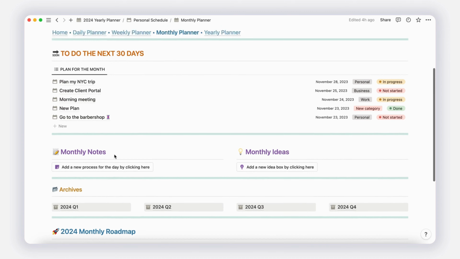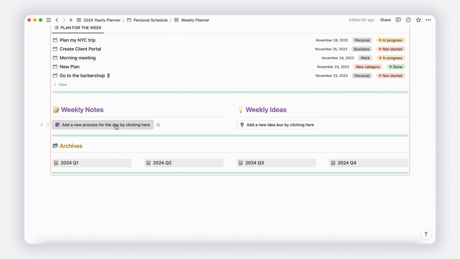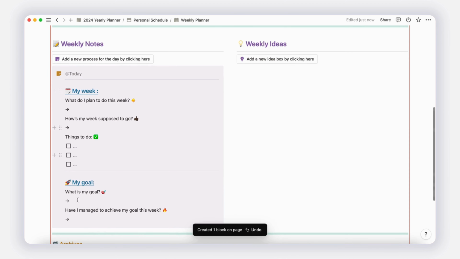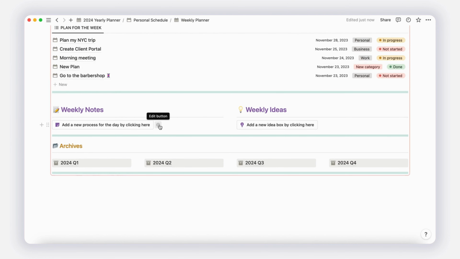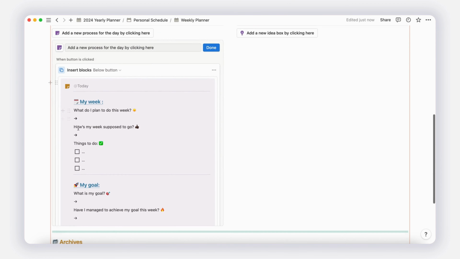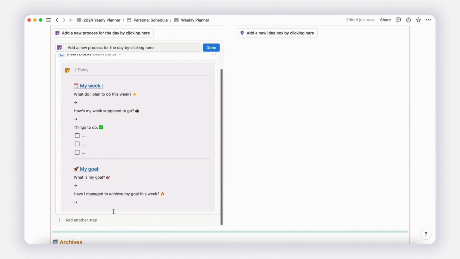Navigate to the Weekly view to explore the pre-configured block. This process sheet contains general information that you can personalize. Click on the Edit button located on the right. This action will grant you the ability to modify the block, transforming it into your dedicated space to establish the processes necessary for your activities. Feel free to make it your own.